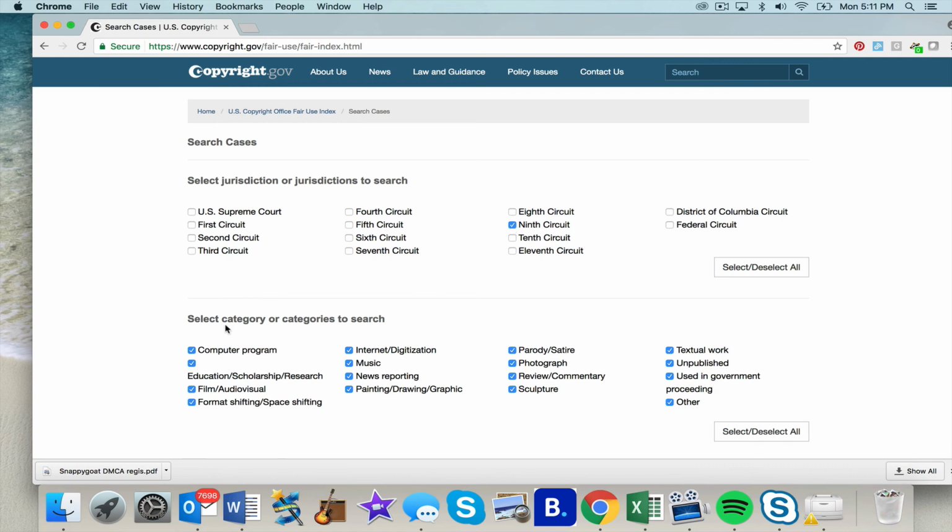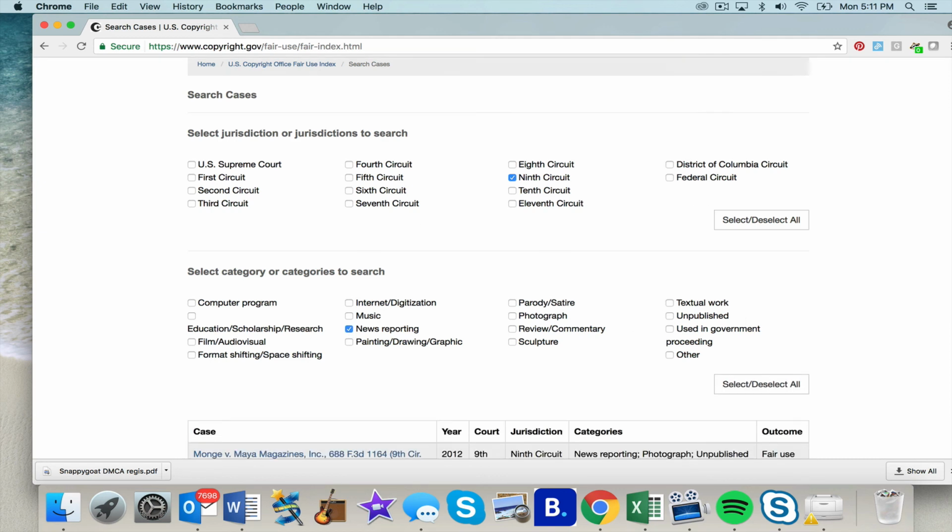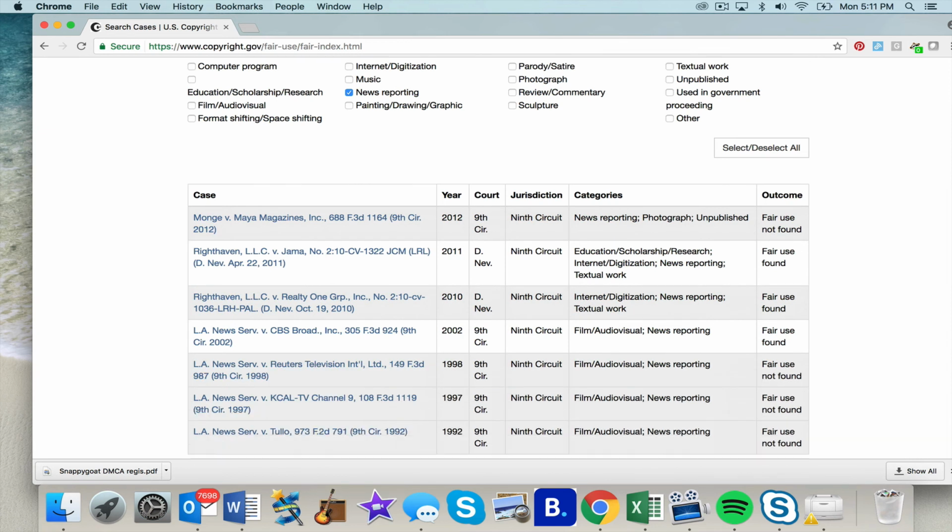This is really fancy. Select the categories you wish to search. Let's say I'm looking for news reporting. I want to use some news clips. I want to claim that my video is a news reporting type of video and that I can use this as a fair use defense under the copyright laws. Let's deselect that and click just news reporting. Then let's come down here and voila, just like that.